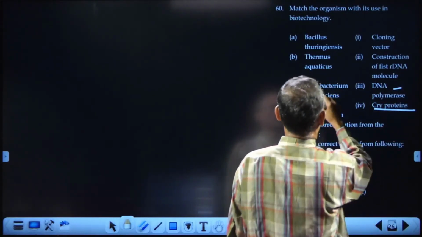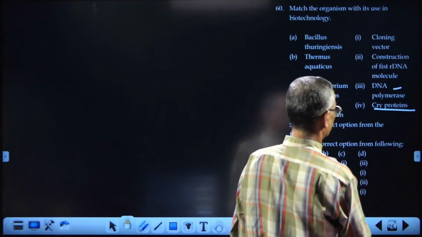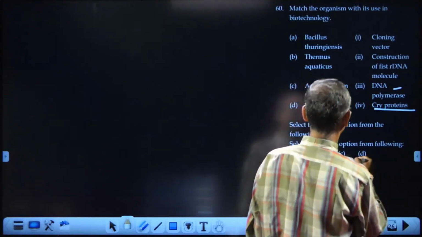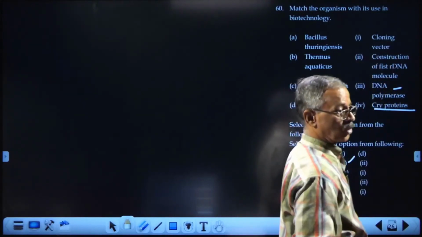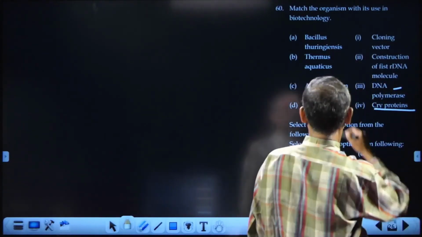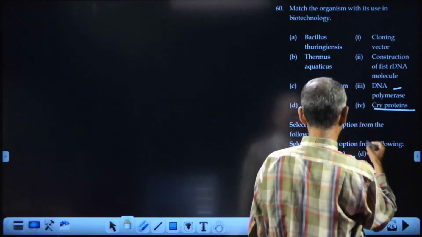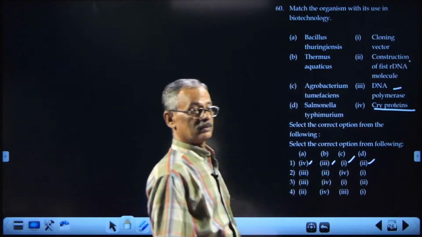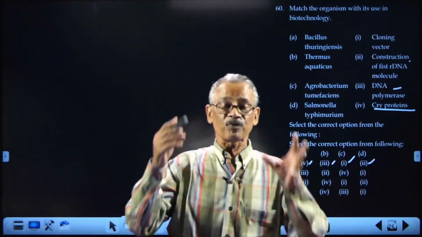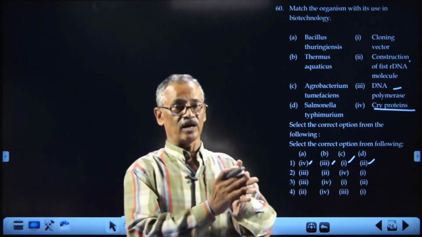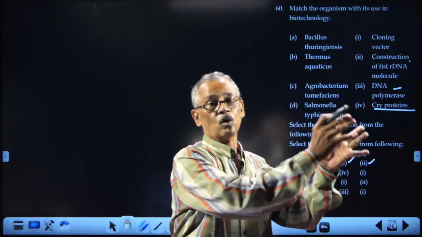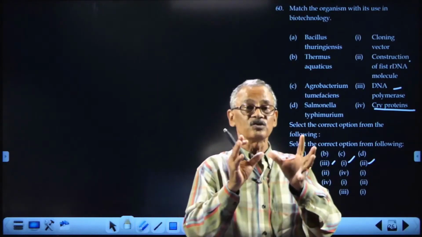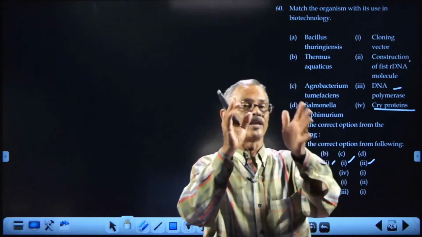Okay. Agrobacterium tumefaciens. It is the natural genetic engineer. We are using it as the cloning vector for cloning dicot plants. And Salmonella typhimurium is the first plasmid from where we have taken the vector and given to the E. coli, so that it has the ability to resist antibiotics.